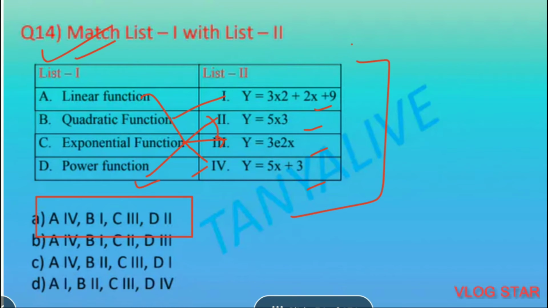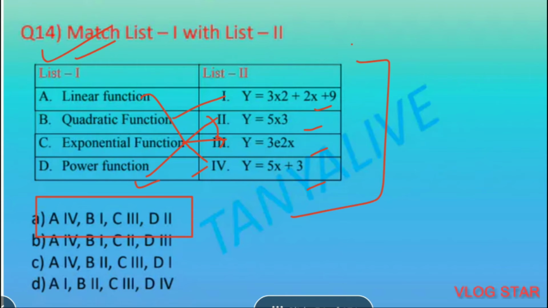Next question, match the following. In a linear function, the maximum power is only 1, so fourth is the right answer, that is y is equal to 5x plus 3. In a quadratic function, the maximum power is 2, so the answer would be first, y is equal to 3x squared plus 6x plus 9.